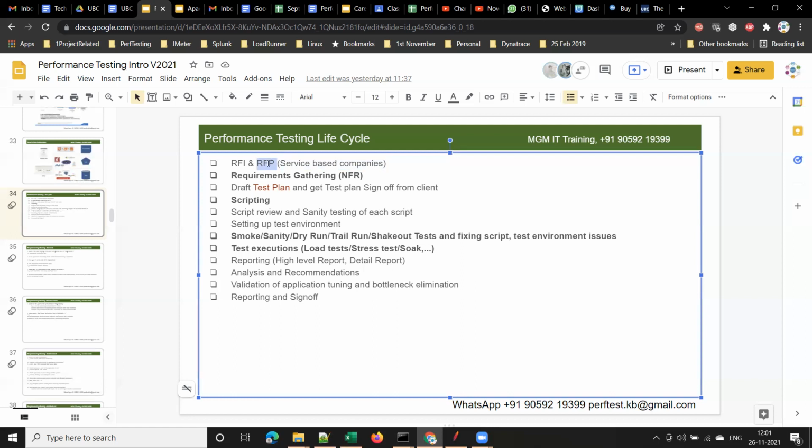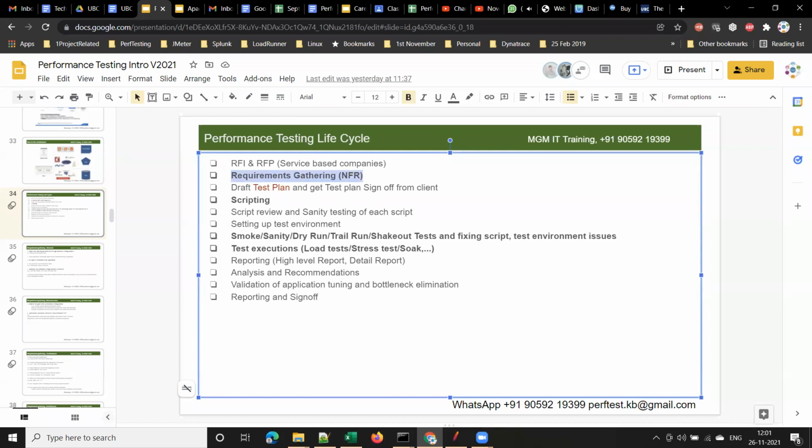Or sometimes they will look at the budget, right? Some clients will select the service-based company which quoted the least amount for doing the project. Understood? Yes or no? Right? And now once they award the project, right?